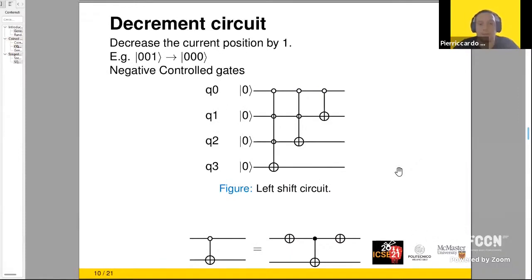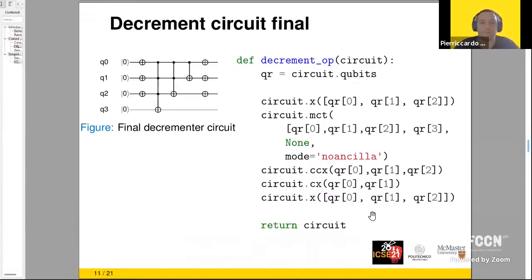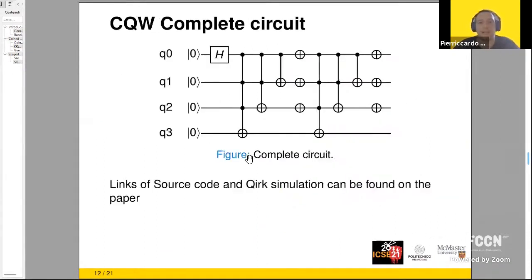Then we have the decrement circuit that is very similar to the increment circuit. It decreases the actual position by 1. And now we have negative controlled and multi-controlled gates that are basically obtained by negating the control before and after with the NOT gate. So this is the final decrement circuit. As we can see, also the code is very similar to the increment circuit. We just added the NOT gates. And this is the final circuit.